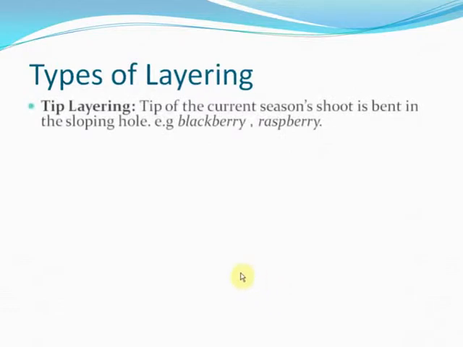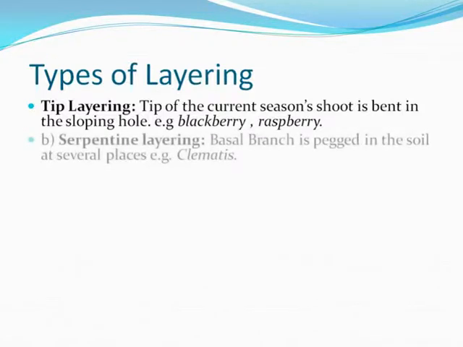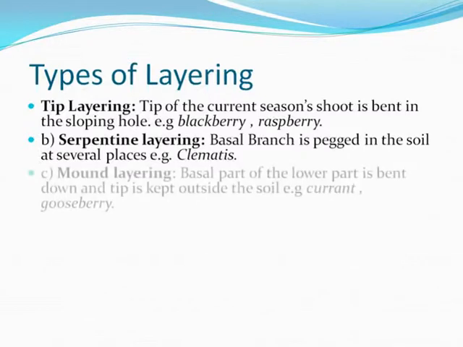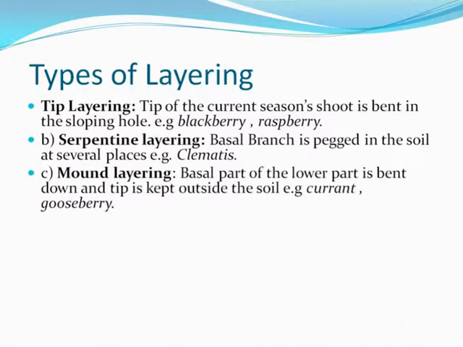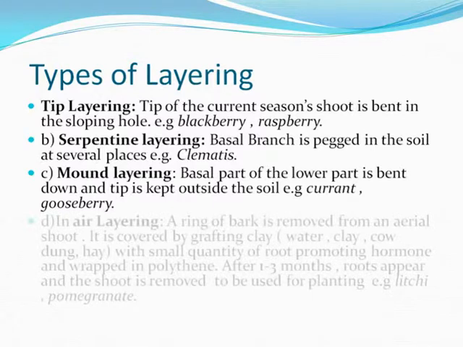Types of layering. The tip layering. Tip of the current season shoot is bent in the sloping hole. Example is blackberry or raspberry. Serpentine layering. The basal branch is pegged in the soil at several places. Example is clematis. Mound layering. Basal part of the lower part is bent down and the tip is kept outside the soil. Currant and gooseberry. Air layering.